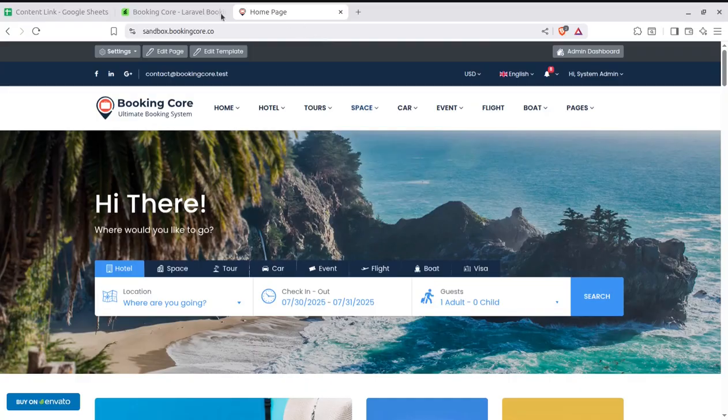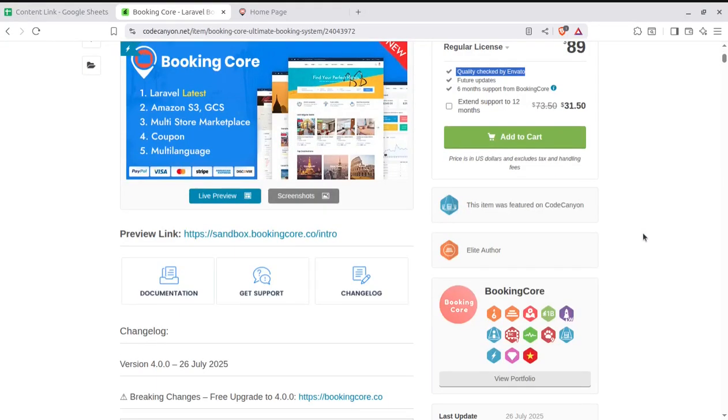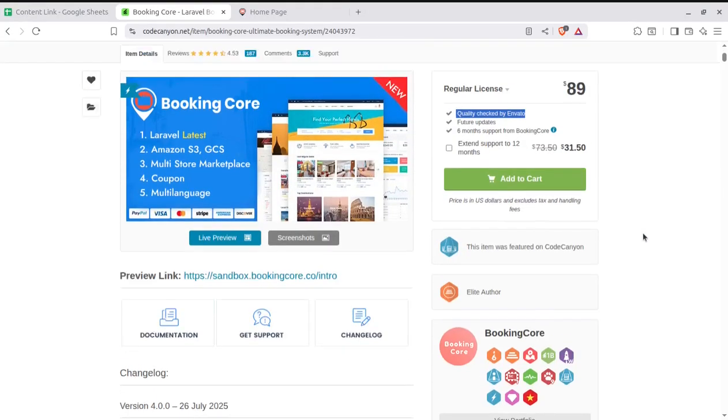The expenditure is very minimal. You just need to spend $89 for getting this ready to use code. You are going to get quality checked by Envato, future updates for this script, and 6 months support from the developer itself. So everything is ready to use. You just need to install.